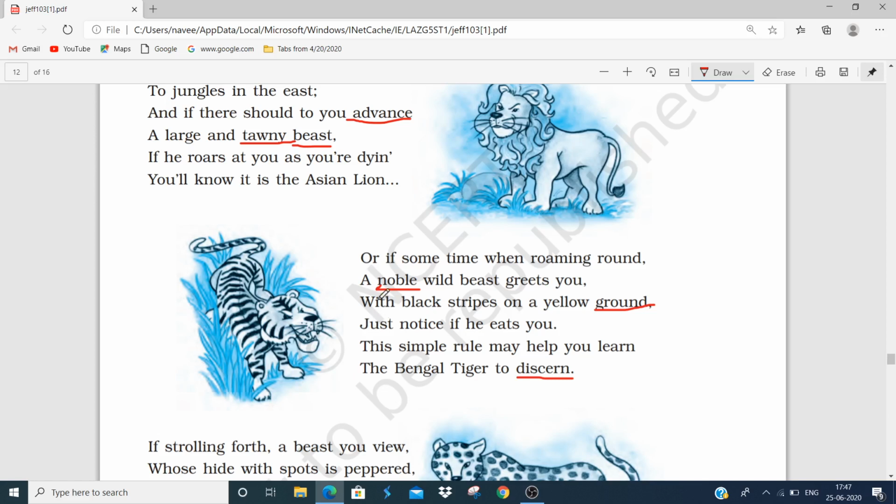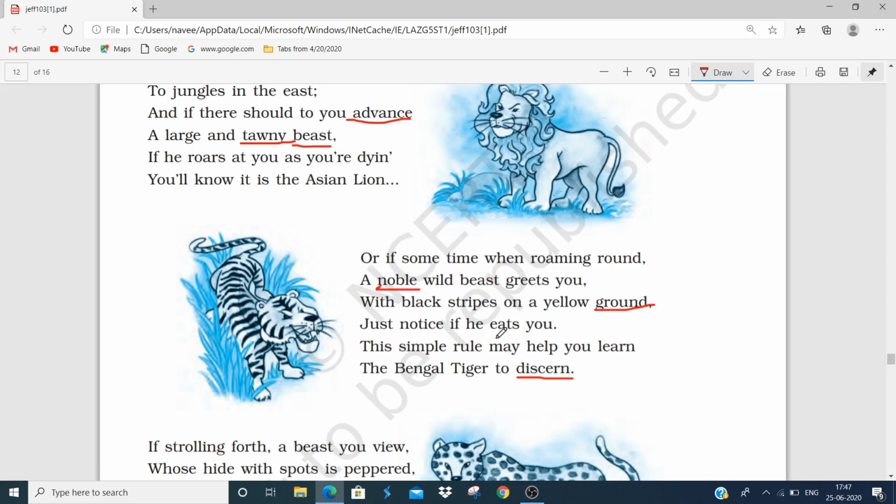Three words here. Noble means very impressive in size. Ground means background. Here ground, we usually know the meaning of ground is a type of ground in which we can sit or we can play, but here it is the background. And the last word is discern. Discern means make out or identify.